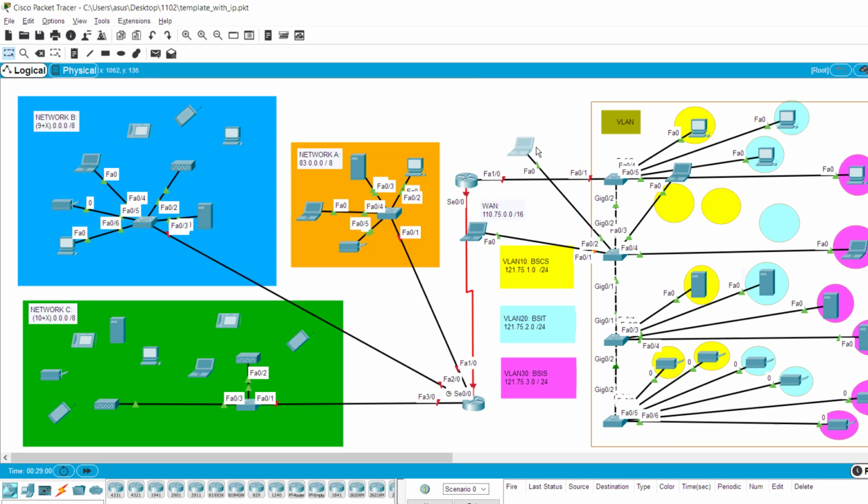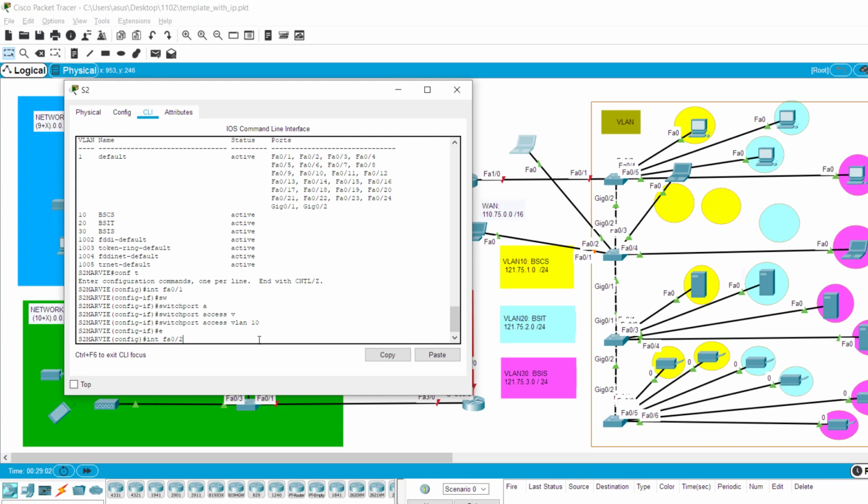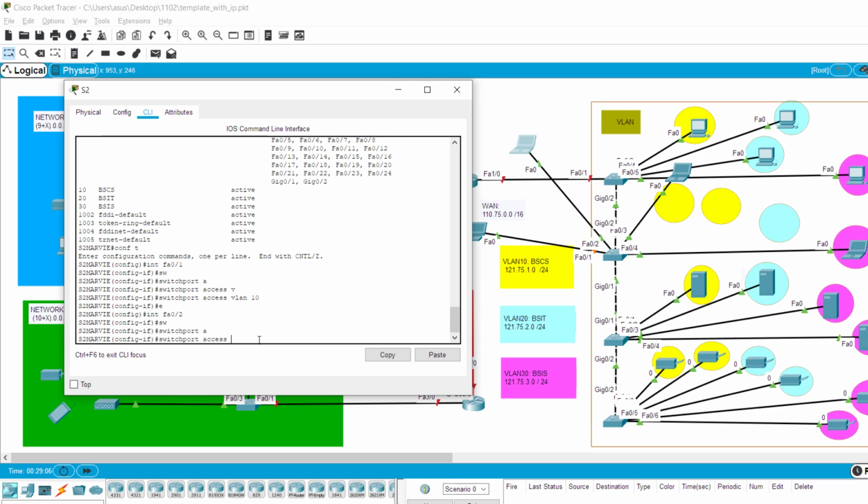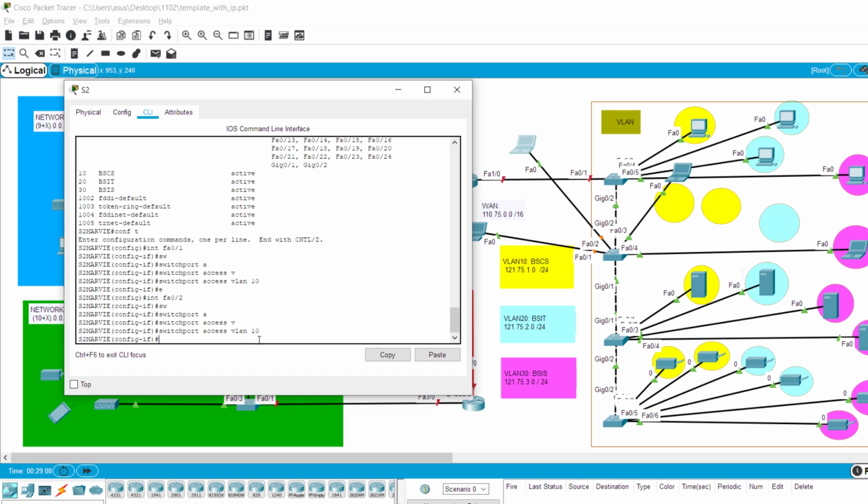Sakto ba? Yeah, 02. That's also yellow. And then we'll do switchport access VLAN 10. Okay. Exit.